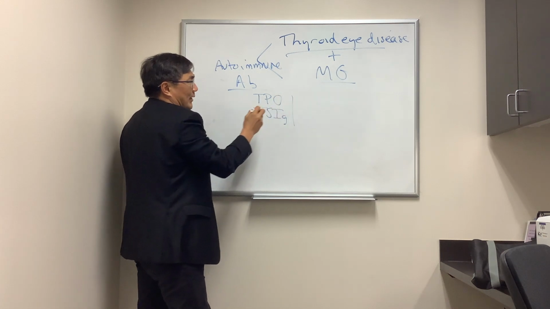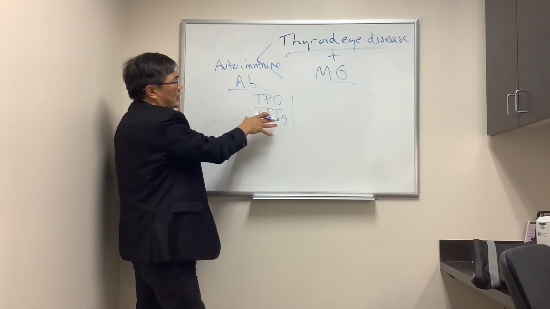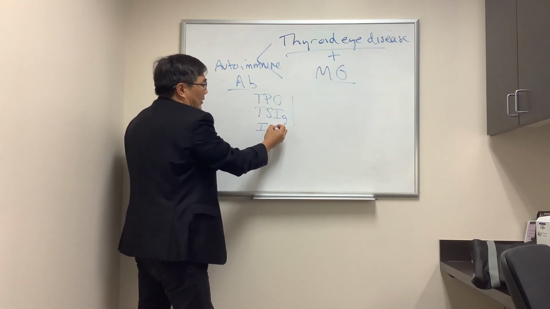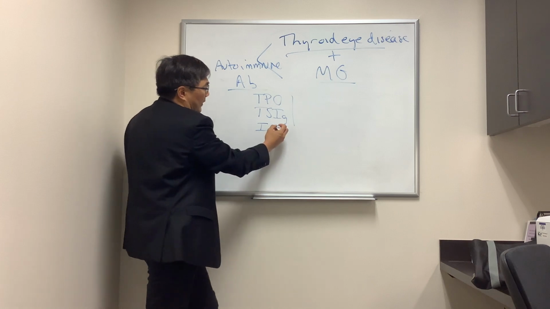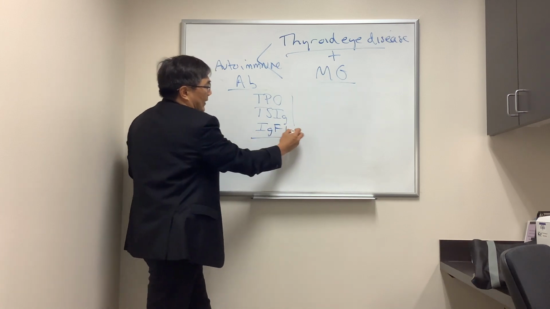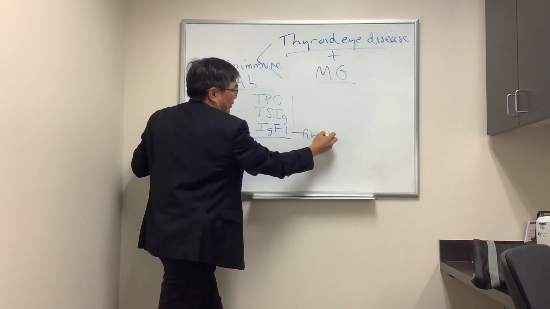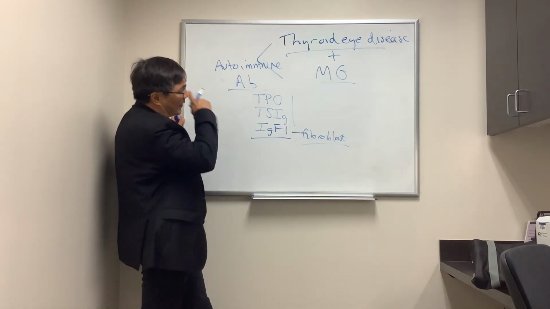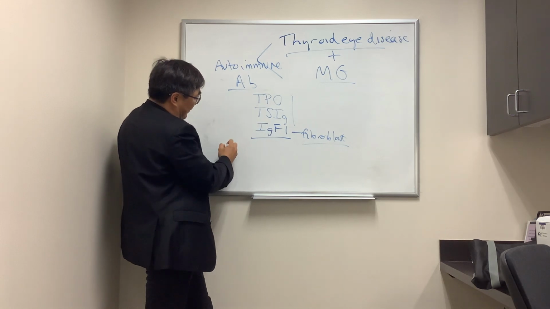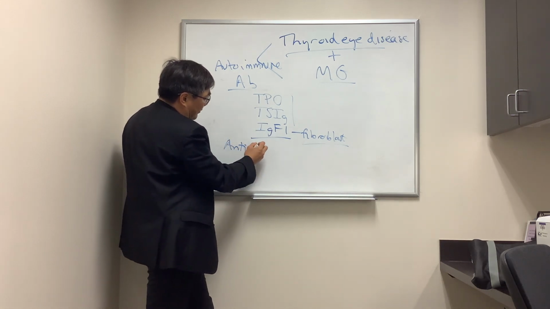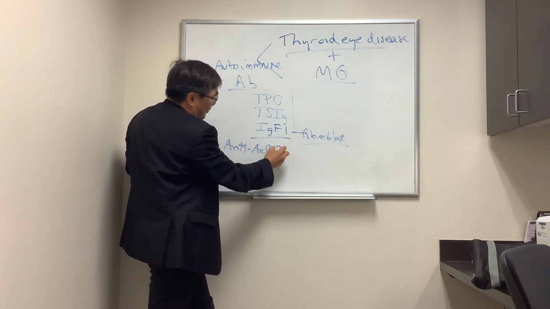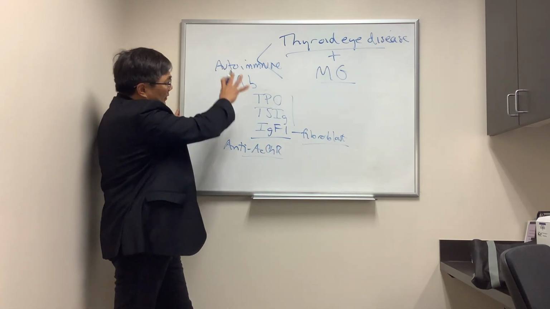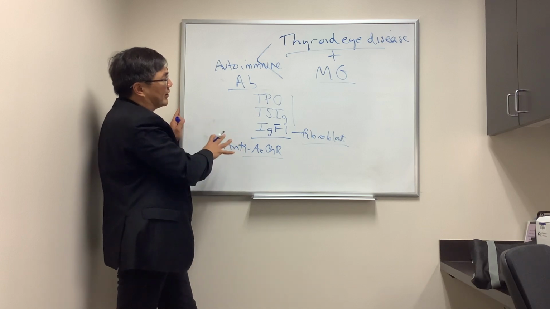In the case of thyroid eye disease, you have thyroid peroxidase antibodies, thyroid stimulating immunoglobulins, and other antibodies directed against antigens in the thyroid, but also that can cross-react with IGF-1 at the level of the fibroblast and produce the ophthalmologic features of thyroid eye disease. And in myasthenia gravis, that's anti-acetylcholine receptor antibodies, but also striated muscle antibodies and MuSK. So they're both autoimmune diseases, and so they can occur together.